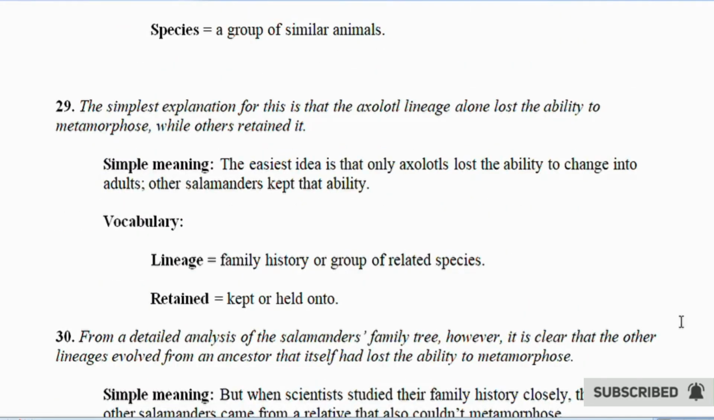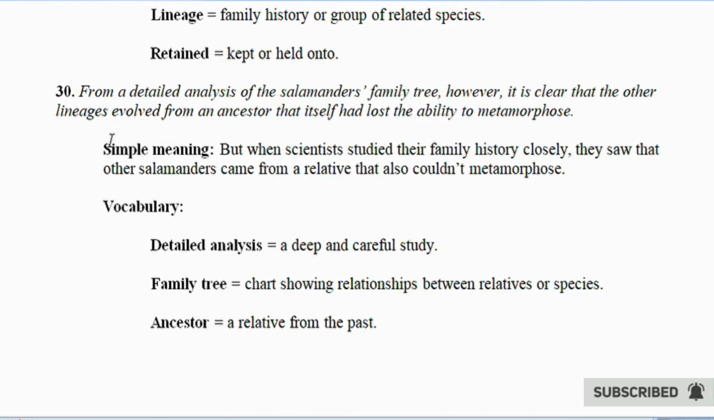29. The simplest explanation for this is that the axolotl lineage alone lost the ability to metamorphose, while others retained it. Simple meaning. The easiest idea is that only axolotls lost the ability to change into adults. Other salamanders kept that ability. Vocabulary. Lineage equals family history or group of related species. Retained equals kept or held onto. 30. From a detailed analysis of the salamander's family tree.